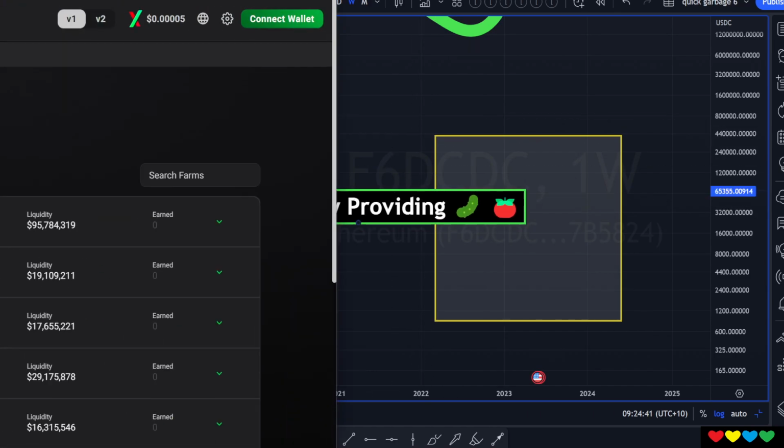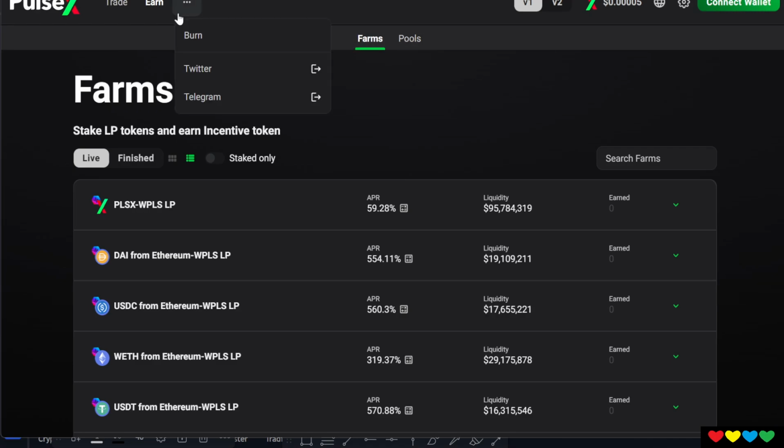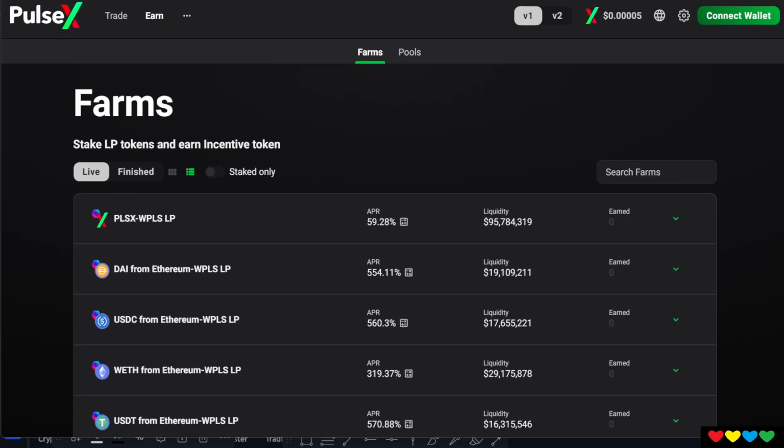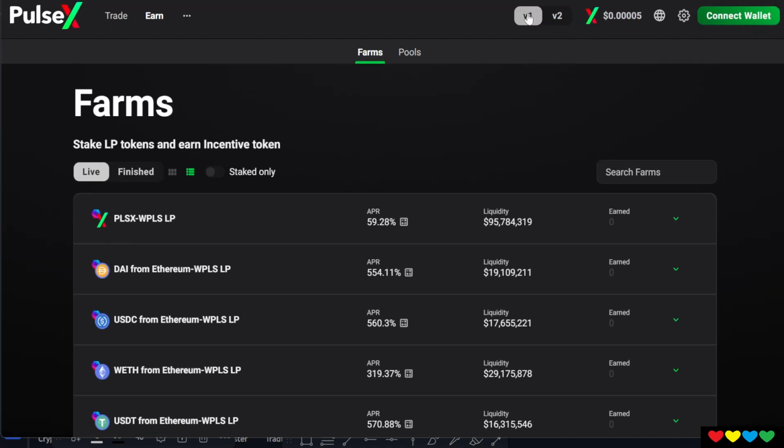Well, this is what you see on this page. This is the PLSX page. So when you go to the farms page, you'll be able to see. So if you go to app.pulsex.com, you've got the farms. By the way, if you don't know what you're doing, just stay away. You don't really need this, okay? But if you wanted to indulge, this is what would happen, okay? You would go to this page and you'll see all these farms. Now, this is on V1. There's nothing on V2 right now. If it confuses you, just stay away. You can watch another tutorial later.